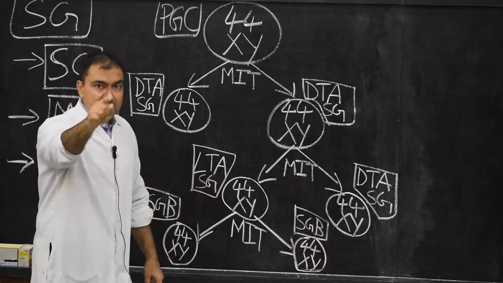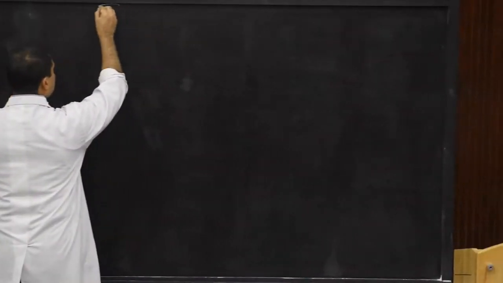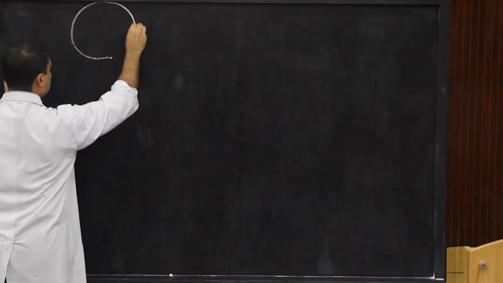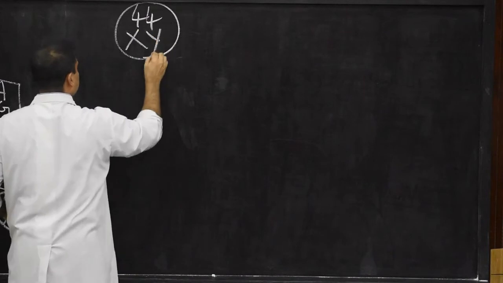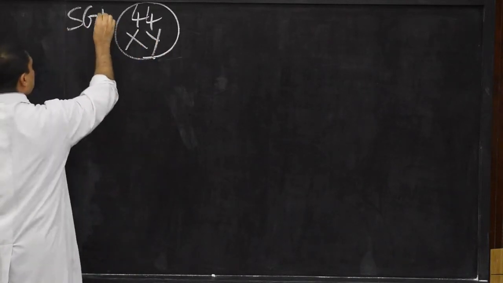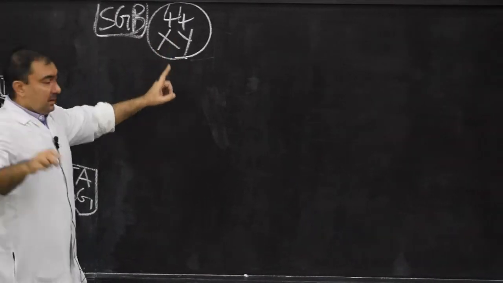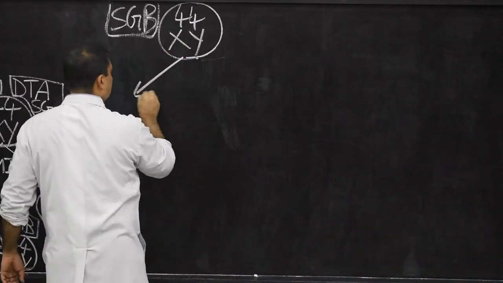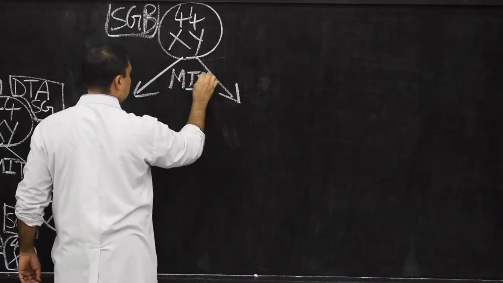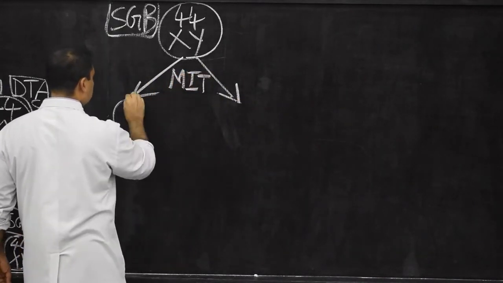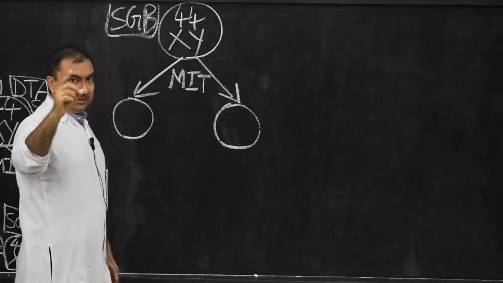Now each spermatogonia B, please come on this side now. Here once again, 44XY spermatogonia B, I am taking one. Each spermatogonia B will undergo mitosis once again, and it will develop into two primary spermatocytes.